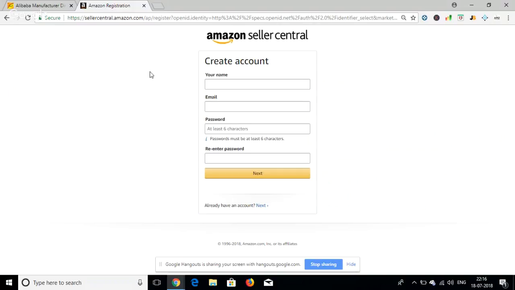At the year end, you have to get that filed through a CA by showing your expenses and all those things. That's something that will come in the later part, so you will not have to worry at this point. When you are registering as an individual, you worry about it towards the year end. You prepare yourself somewhere before your IT return, right? Correct, that is one way you can do.